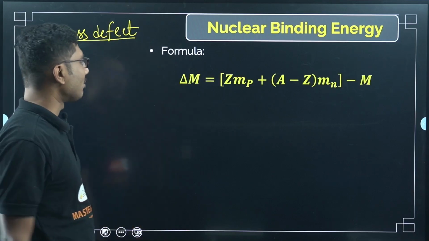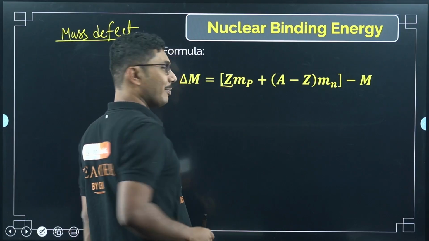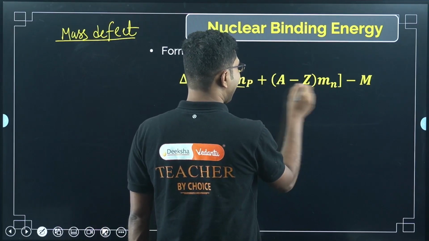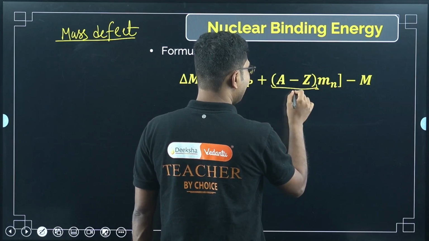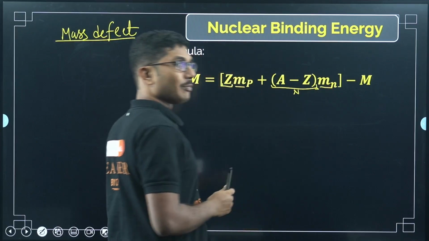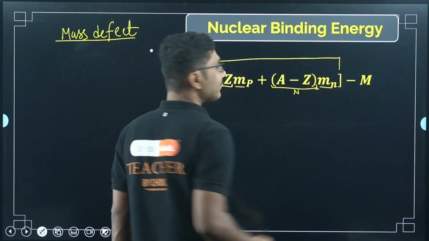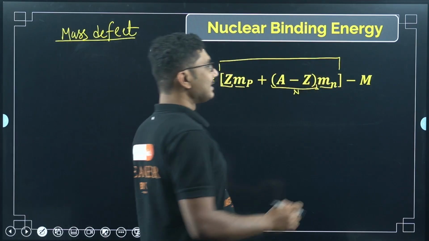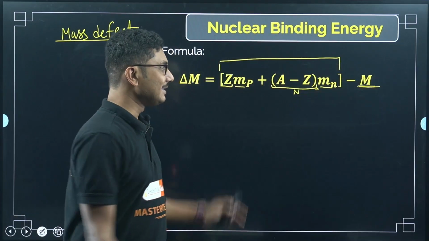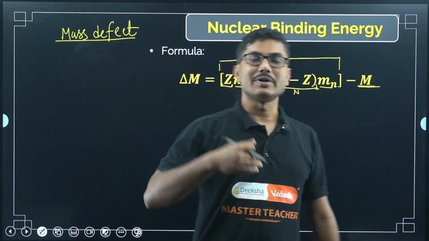The mass defect formula is given by delta M equals Z, the number of protons, times the mass of the proton, plus A minus Z, the number of neutrons, times Mn, the mass of the neutron. This should have been the mass, the actual 3.5 kilograms, and this is the actual measured mass of the nucleus, which is 3 kilograms. This difference is called mass defect. This is the defect that is there in the nucleus from the beginning.